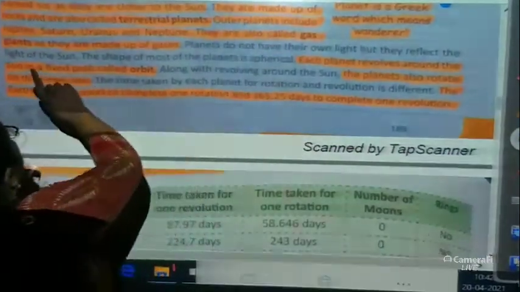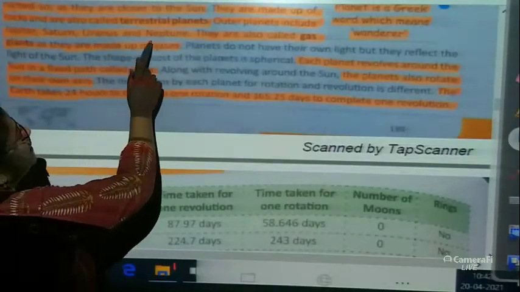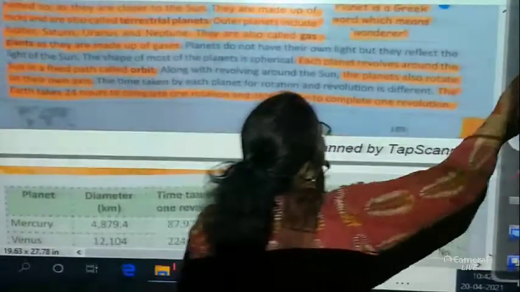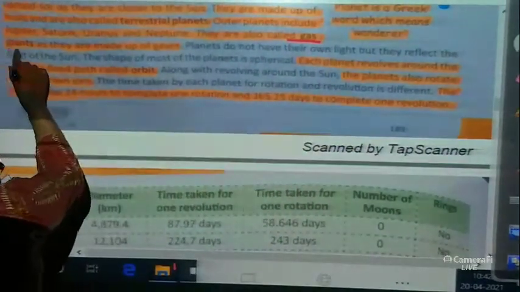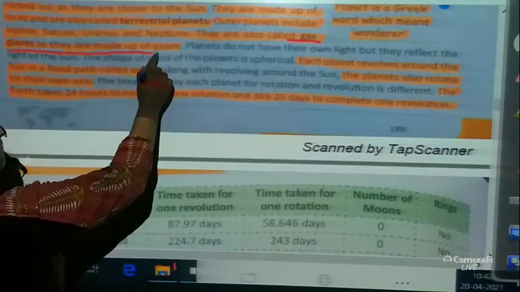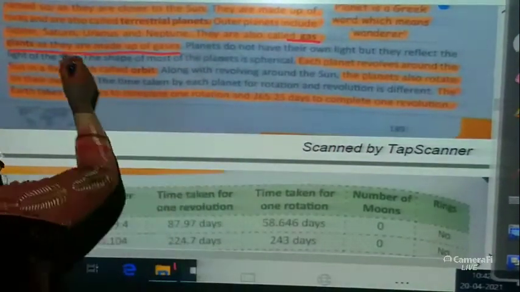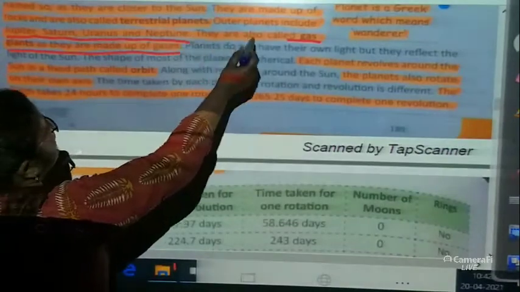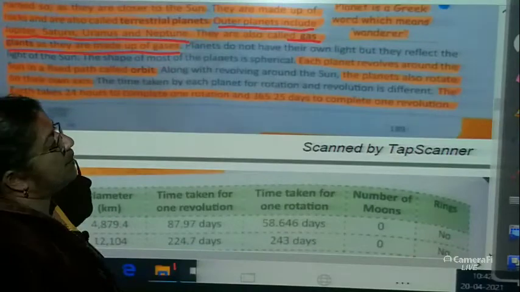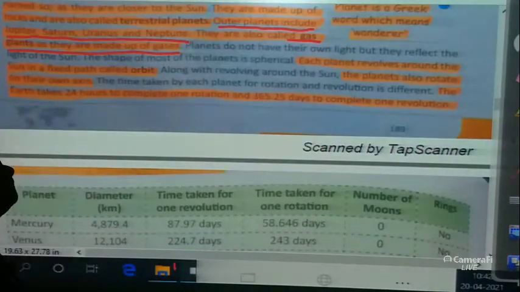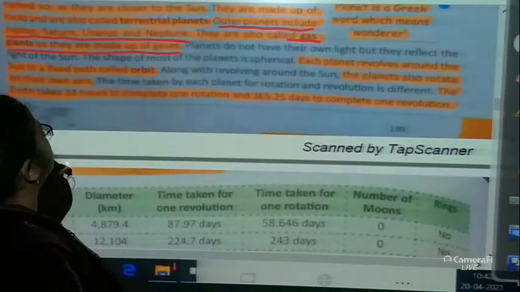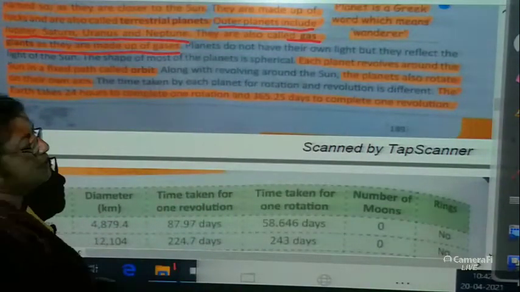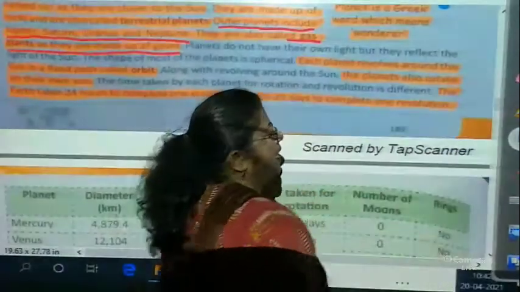Outer planets include Jupiter, Saturn, Uranus and Neptune. They are also known as gas giants, as they are made up of gases. Planets do not have their own light, but they reflect the light of the Sun. So children, the Sun is giving the light to the planets. We all experience that, that's why we get day and night.